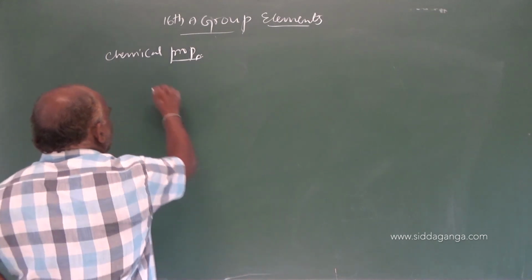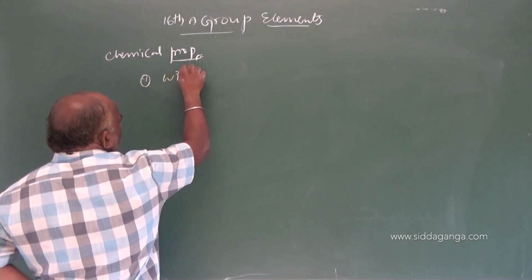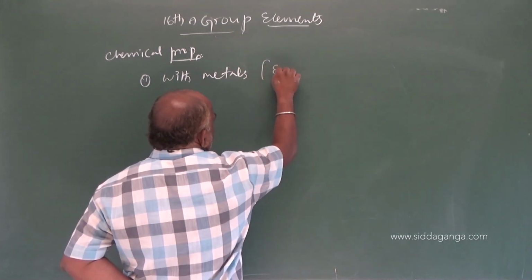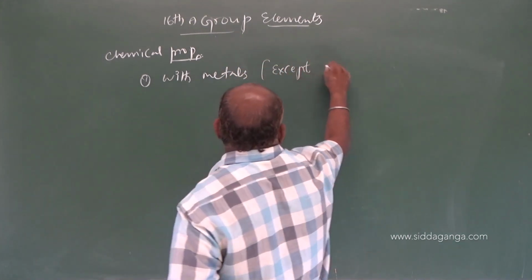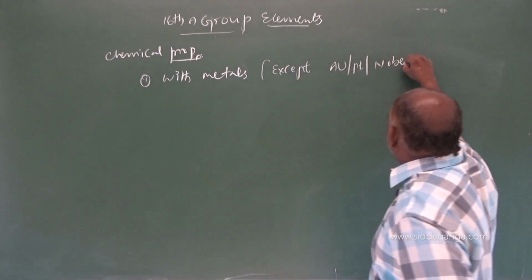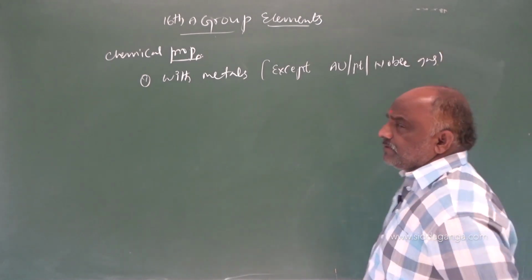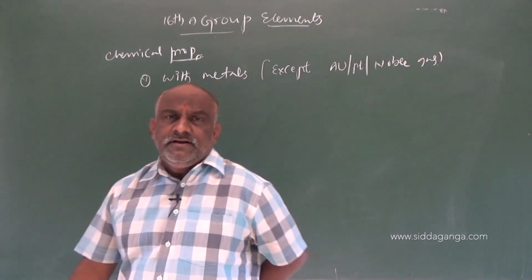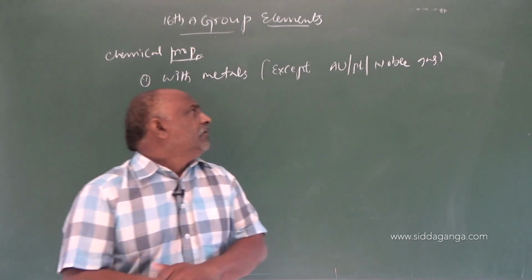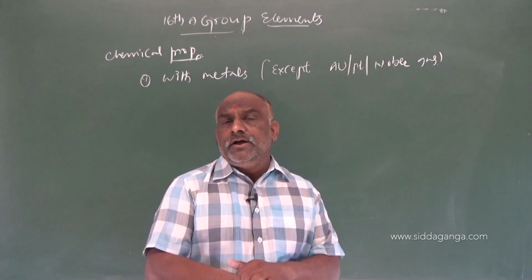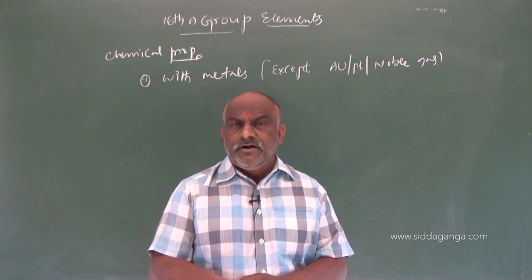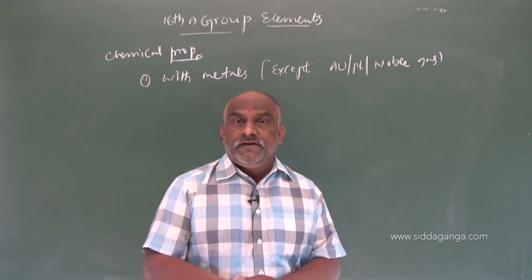Number 1, with metals. Here you make a note, my dear students: except gold, platinum, and noble gases. You should underline this point in your NCERT textbook. Except gold, platinum and noble gases, all remaining metals combine with oxygen to give rise to oxides.